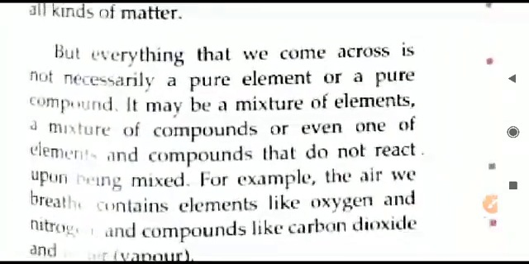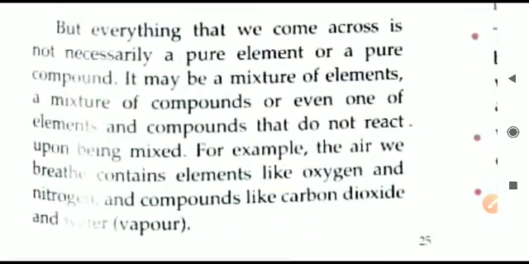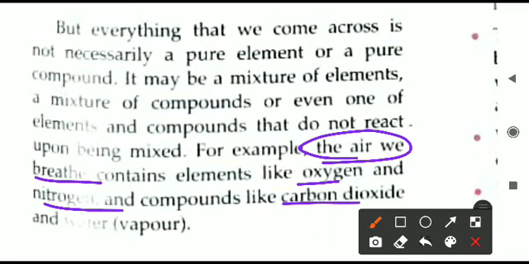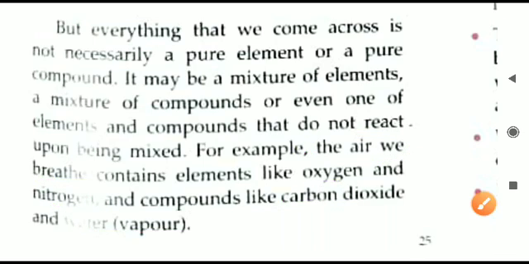Then the third thing that we naturally observe is a mixture. We can give the example of the air that we are breathing, that is present all around us. It is a mixture of different gases like oxygen, nitrogen and many other gases like CO2. Even water vapor is present in the air. So it is a mixture of different substances. This is the third type of substance we will be studying in this chapter.